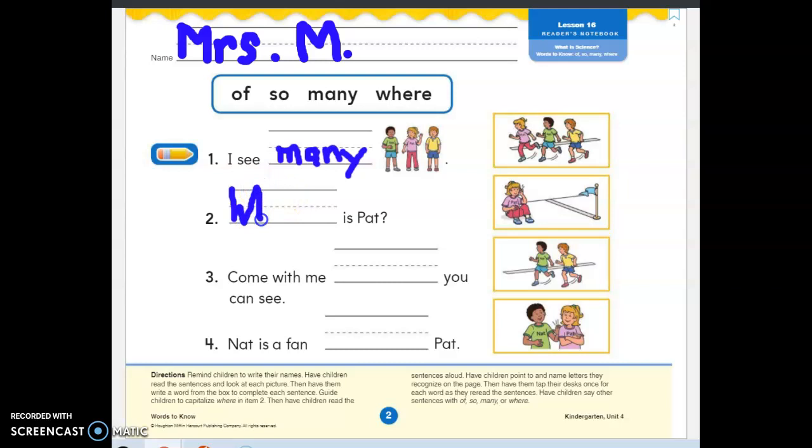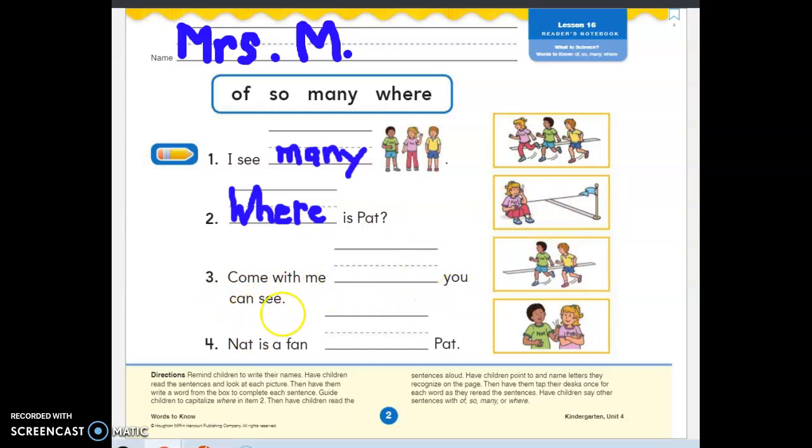Where? W-H-E, round and down, R. Remember, all the letters, besides the first one, have to be lowercase. We don't put capitals in the middle of the word. Alright, so where is Pat? Oh, I do notice that Pat's name is capitalized. Why? Because it is a person's name, and we always capitalize the beginning of a person's name, just like yours. So where is Pat? So this girl's name must be Pat. Question mark.